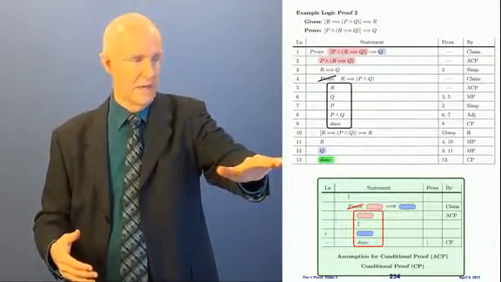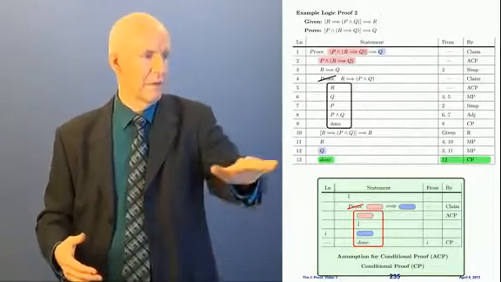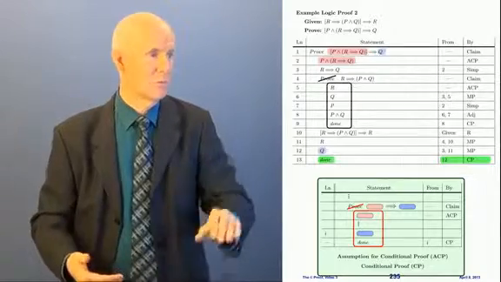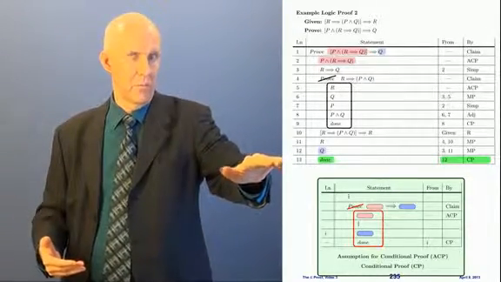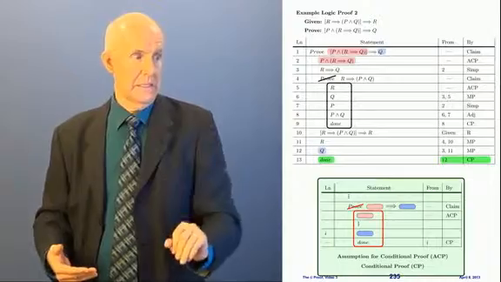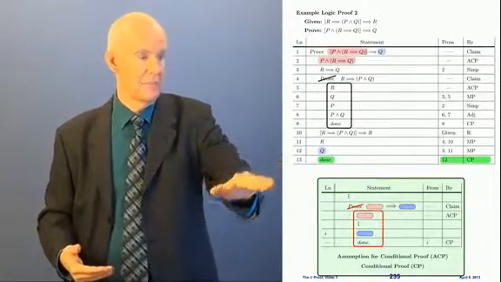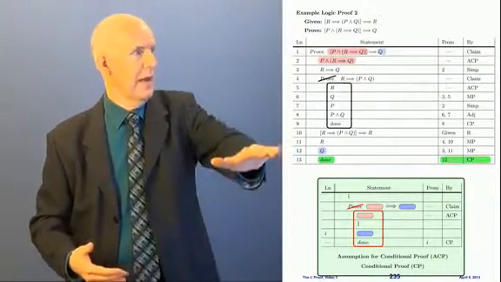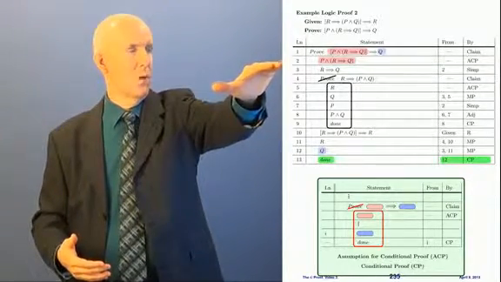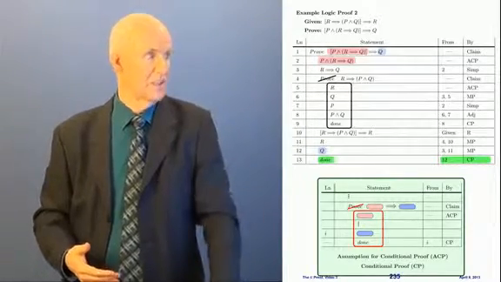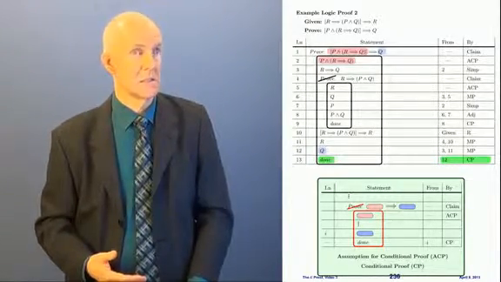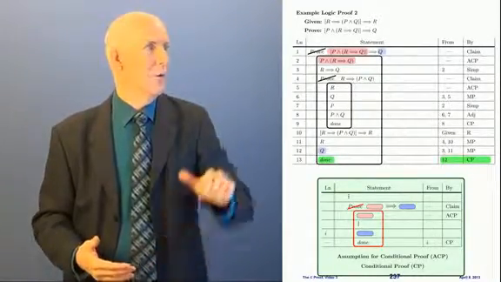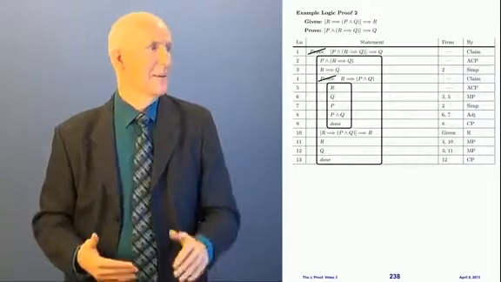We can write the done line now. And where does that come from? It comes from line 12, because 12 is where we reached the goal. On a conditional proof, what goes in the from column is where you got the goal. And then CP for conditional proof. Now we get to box and cancel. And what are we boxing? Everything from line 1, below line 1, all the way to the done line, which is all of this, gets boxed off now. And then we get to cancel the proof. And when we cancel the proof on line 1, then we're all done with the proof.